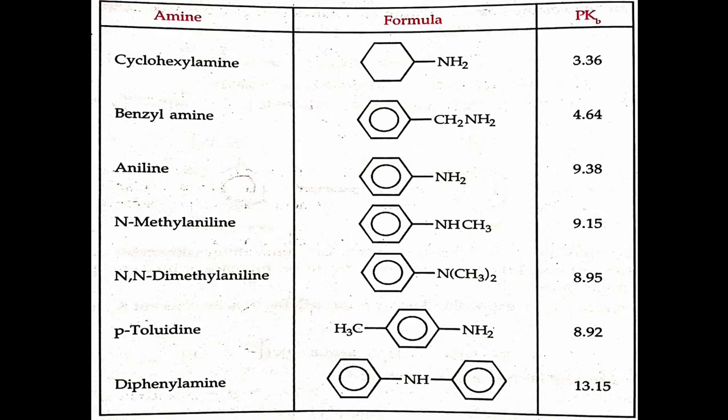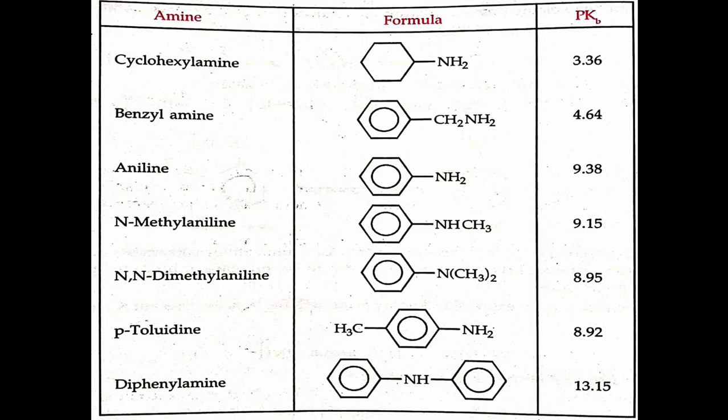Aniline has the pKb value 9.38. N-methyl aniline has the pKb value 9.15. N,N-dimethyl aniline has the pKb value 8.95. Paratoluidine has the pKb value 8.92. And diphenylamine has the pKb value 13.15.